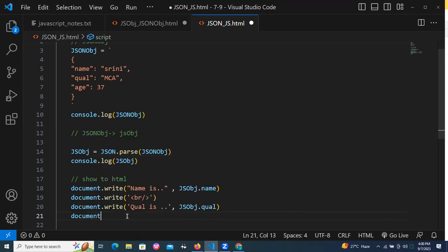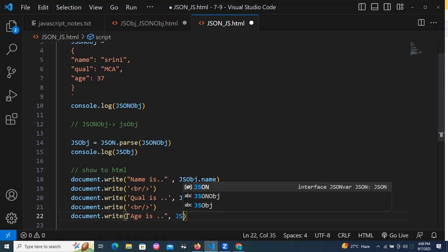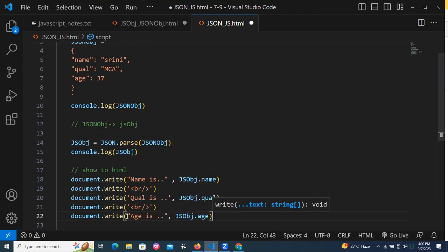Document dot write break. Then document dot write, and again, age is, comma, JS object dot age. Sir, you have some keys. What are the keys? Let's go here.